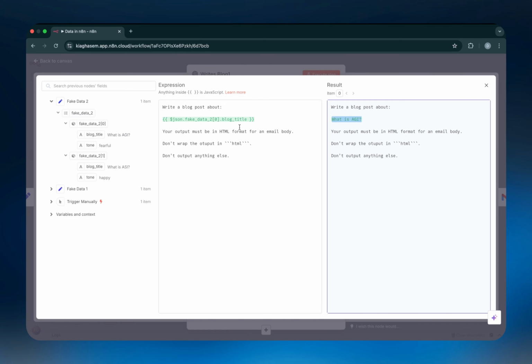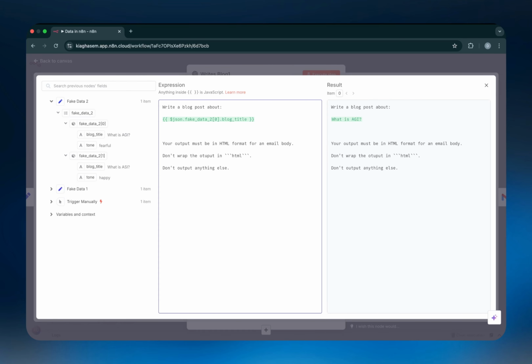And if you actually made a mistake in terms of the code you wrote, like for example, if I put an extra E here, you can see that it turns into undefined because there is no specific key called blog underscore title E, if that kind of makes sense. Just by looking at the colors, if it's green, you know that at least the code you wrote is correct. So then you would actually look at the value inside that green highlighted text. And if the value is what you were trying to reference, then you know you did it completely correct. If it's not, then you probably made a mistake somewhere.